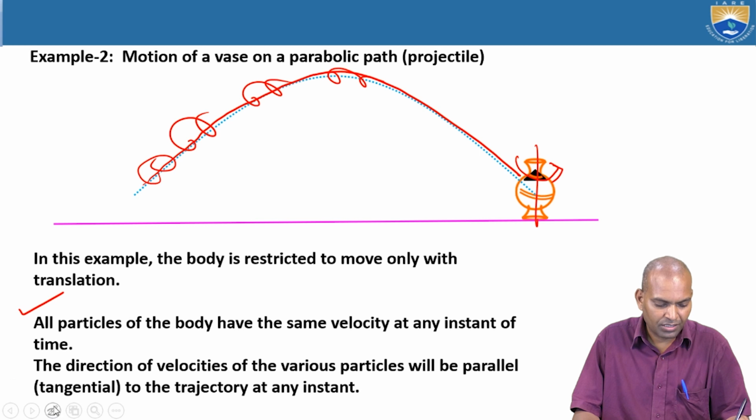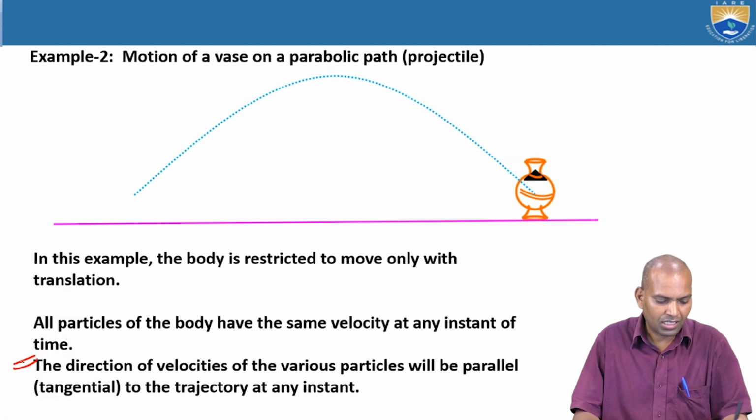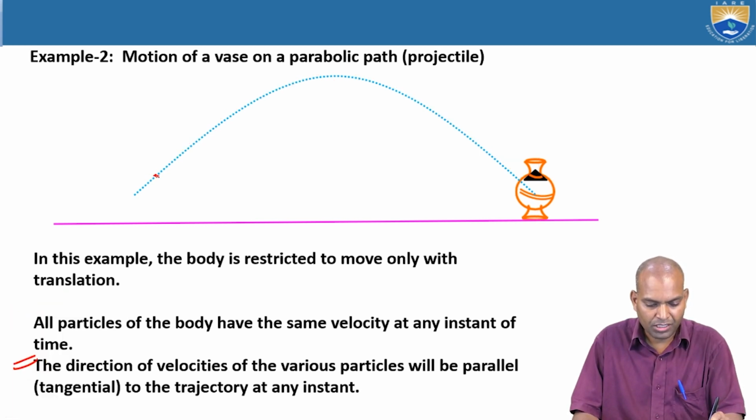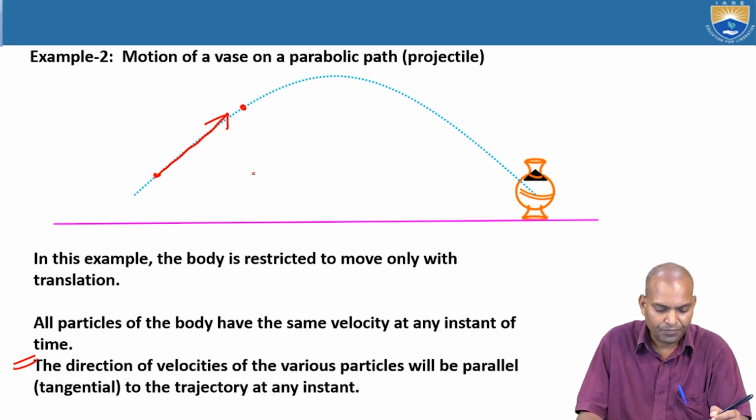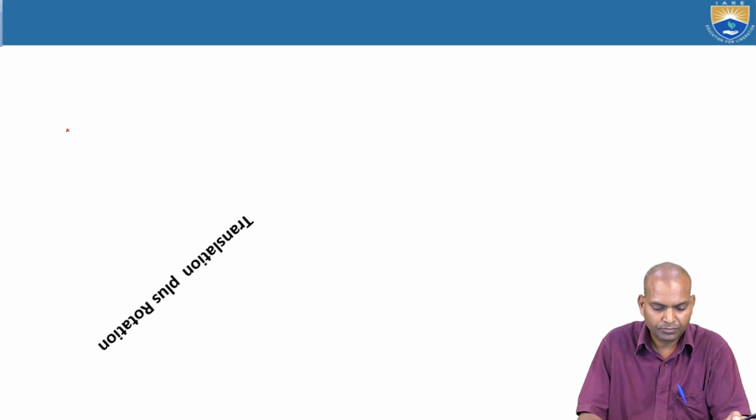Based on that, the body is under pure translation.